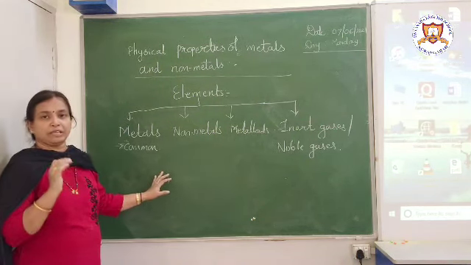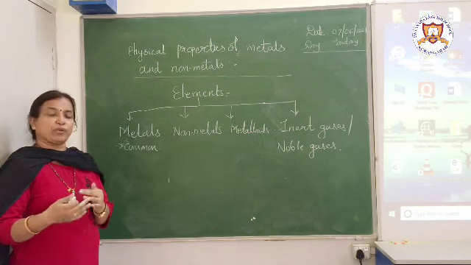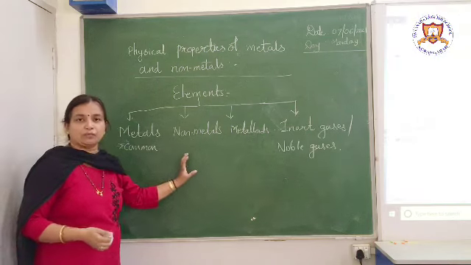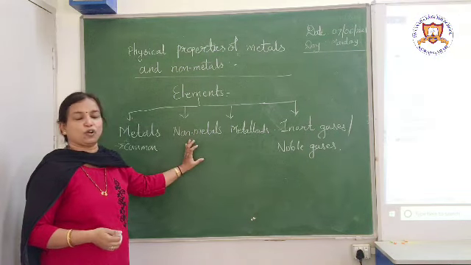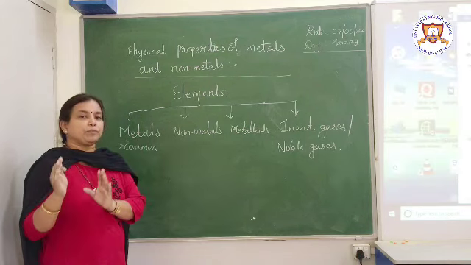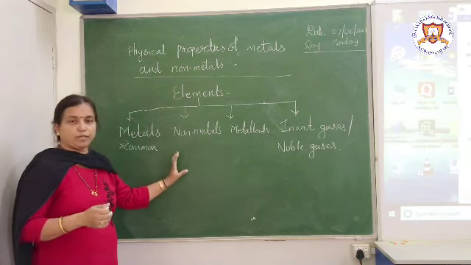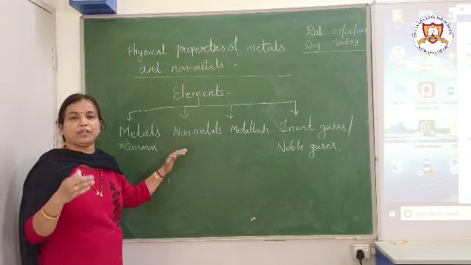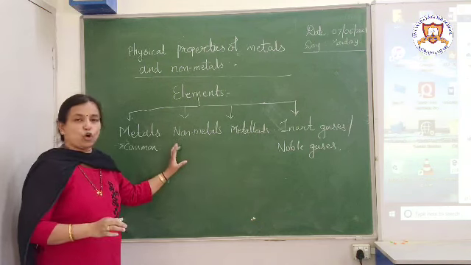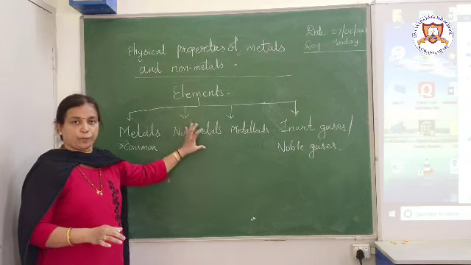Of course, exceptions are there for everything, but we will talk about exceptions later one by one. Elements in the second group, non-metals, will also have the same common properties among themselves.